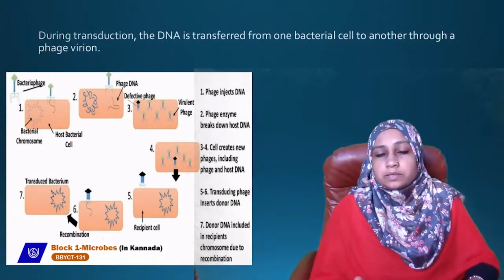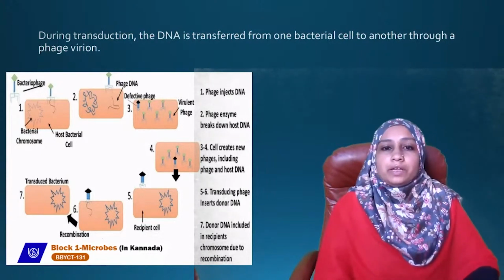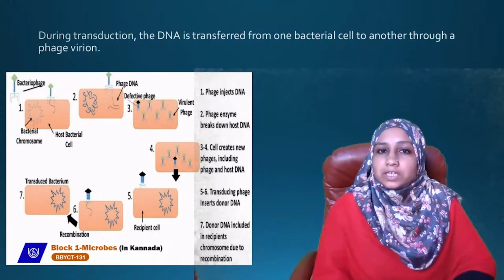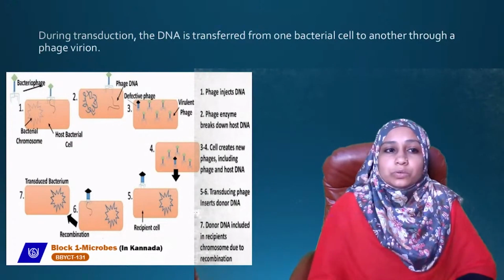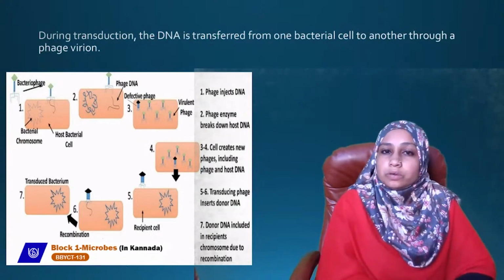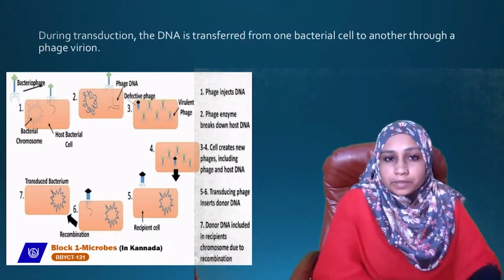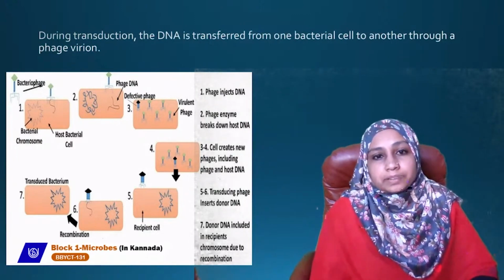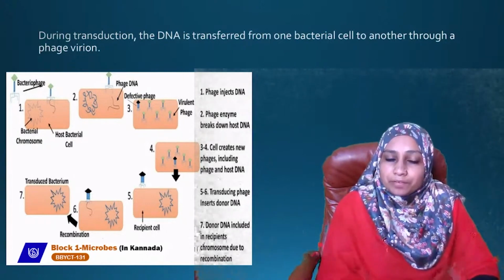Next, the last one about sexual reproduction in bacteria is transduction. In transduction, the DNA is transferred from one bacterial cell to another. How does it get transferred, how does it spread from one bacterial cell to another? Through a virus, a phage virus, because I already told you about the lytic cycle and the lysogenic cycle. The lytic cycle is where the virus infects a bacterial cell.